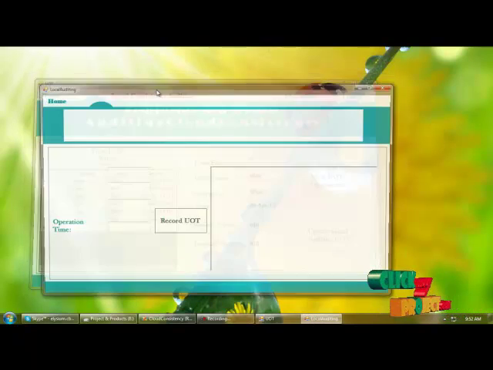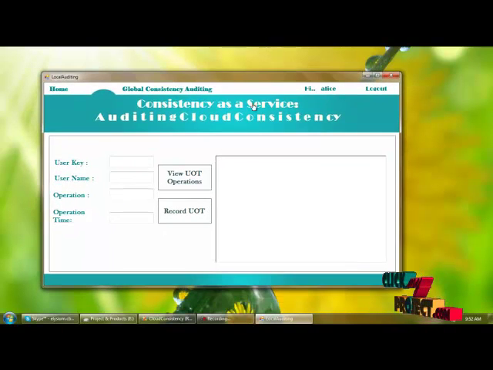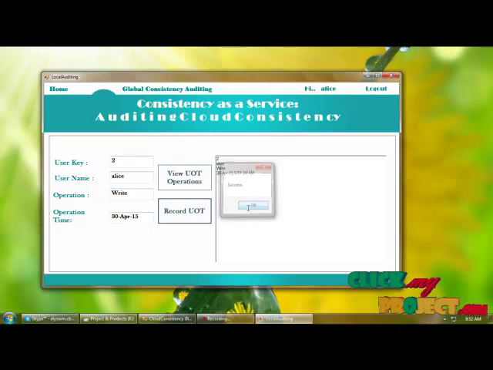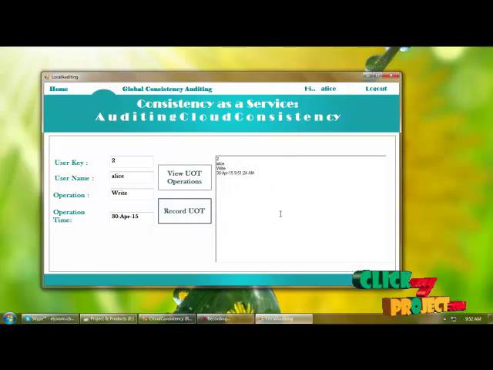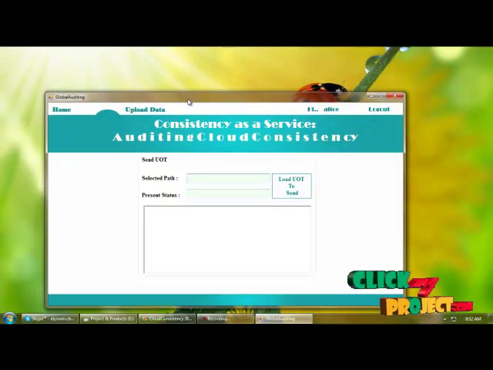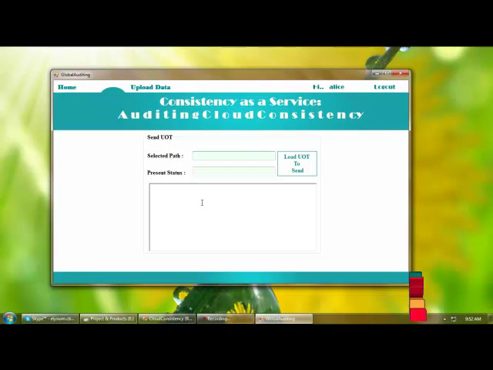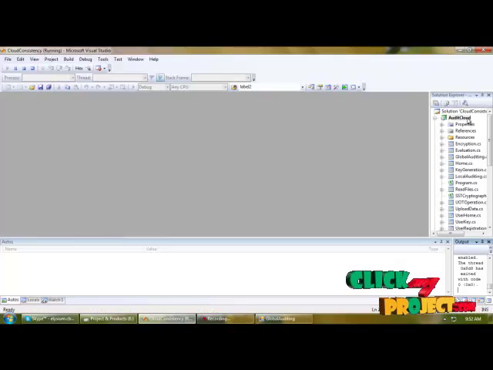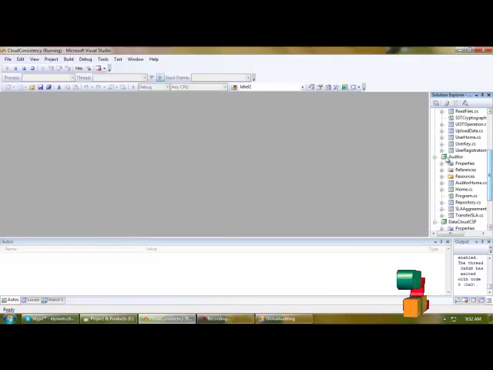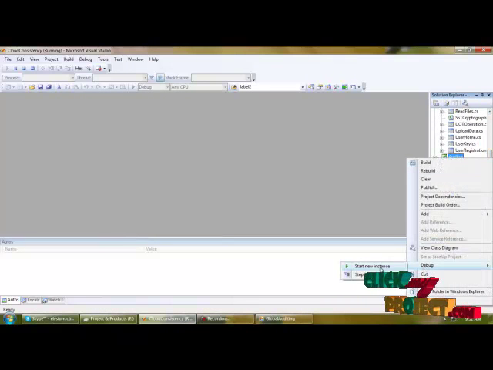And next, local consistency auditing. In local consistency auditing we can view the user UOT operation. Here we are recording, that is saving, these details as a text file. So this file is written successfully. And next is global consistency auditing. In global consistency auditing, we are transferring the UOT operation to the auditor. For that we need to execute the auditor part, so I'm executing the auditor.